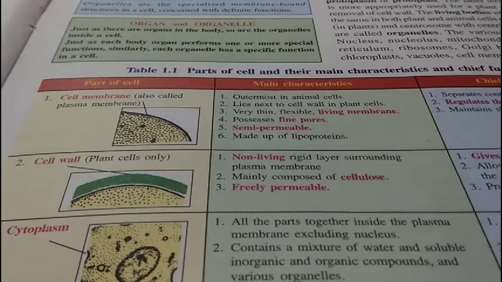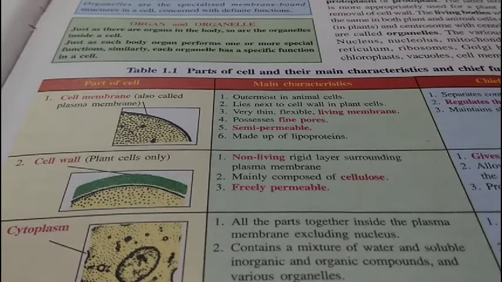Next cell organelle is cytoplasm. All the parts together inside the plasma membrane, excluding the nucleus, is cytoplasm. It contains a mixture of water and soluble inorganic and organic compounds and various organelles.